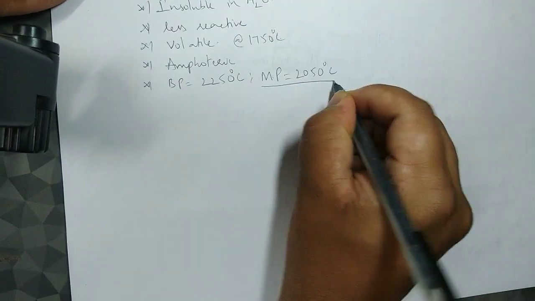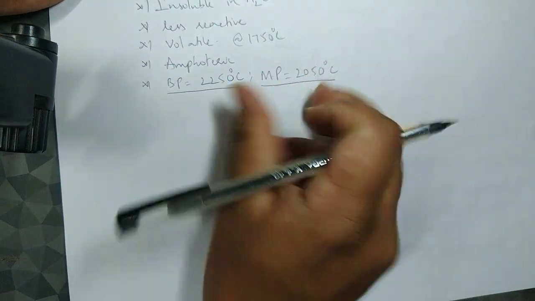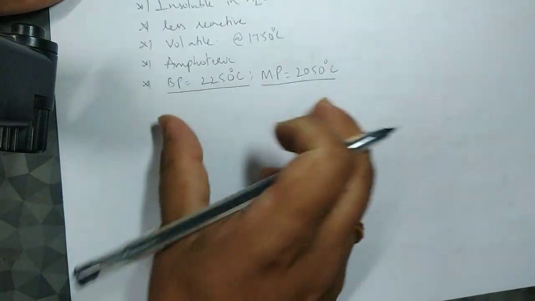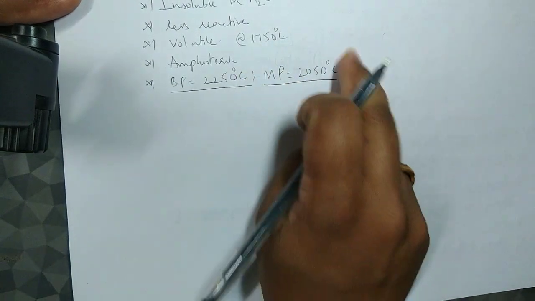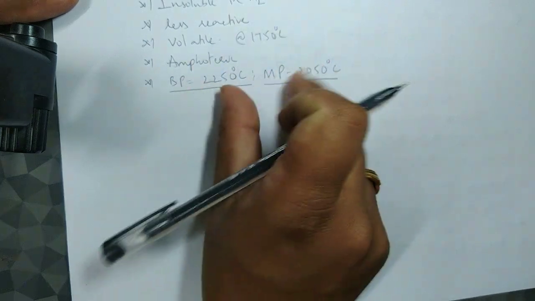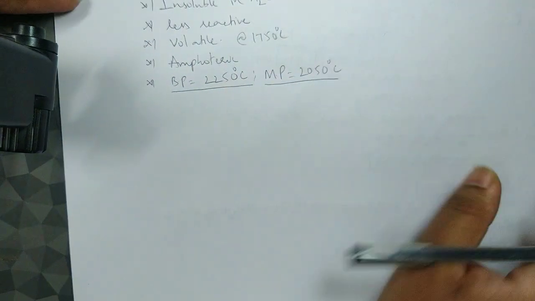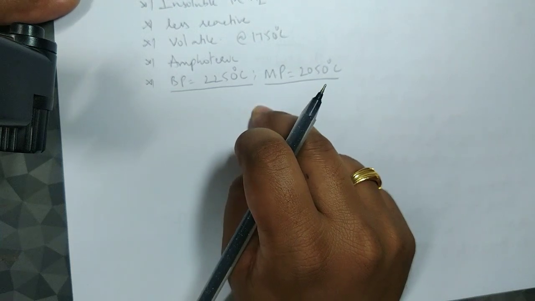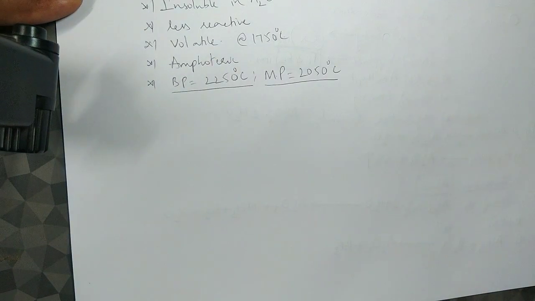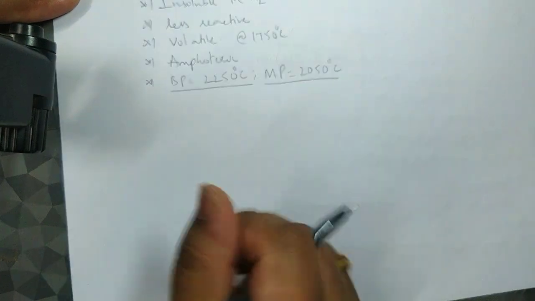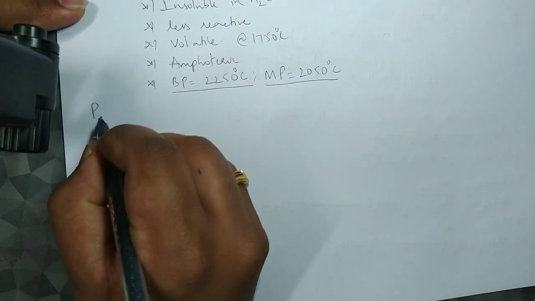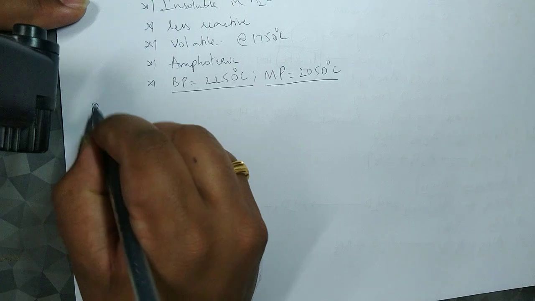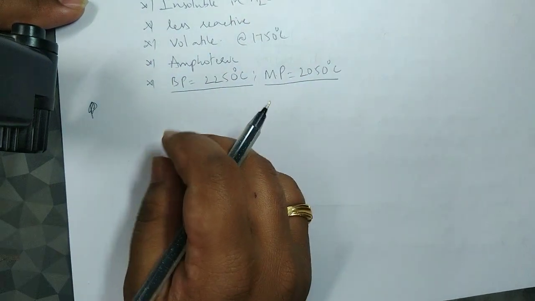So melting point is 2050, then boiling point is 2250, so a difference of just 200 degrees Celsius. So the melting point is very high, but as compared to the melting point, the boiling point is not so high; it is very near to the melting point. So that's the reason that separating alumina from its impurities and oxides is very difficult. Just electrolysis will not help us, fine. And that's what we discussed in the earlier class as well. So basically these are the properties, fine.